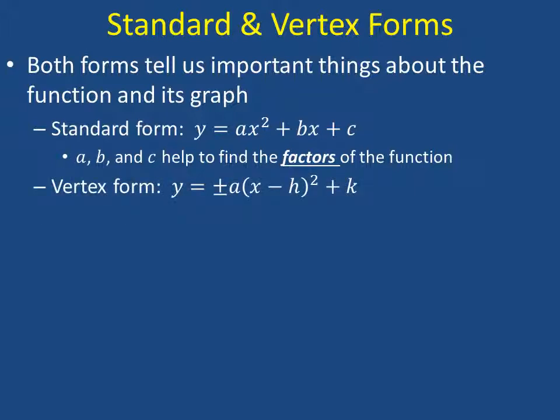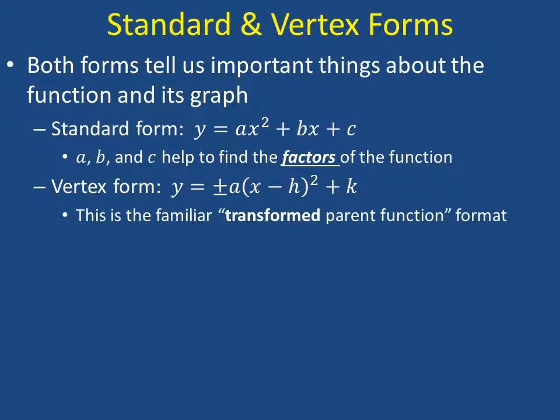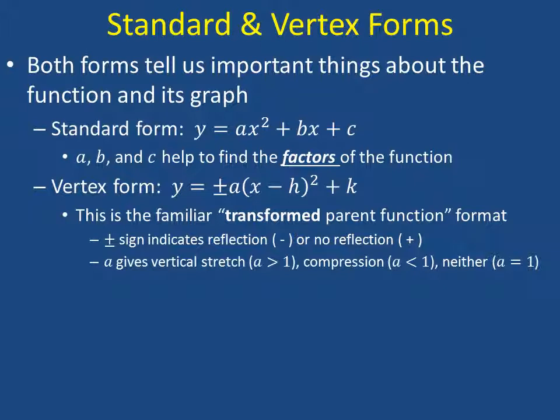The vertex form is also very useful because it helps to tell us about where the graph is located. Notice that this looks like the familiar transformed parent function format, where we have a plus or minus sign out front that tells us whether we have reflection or not. We have a value a that multiplies the x squared term. If a is greater than 1, we have vertical stretch. If it's less than 1, we have vertical compression. And if a is not there, meaning that it's equal to 1, then we have neither stretch nor compression.